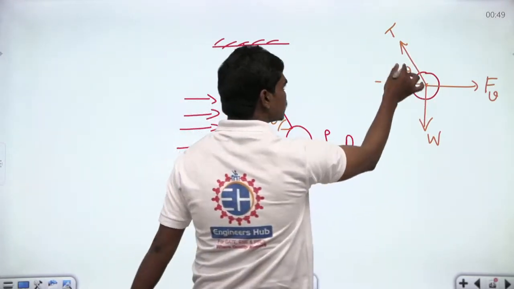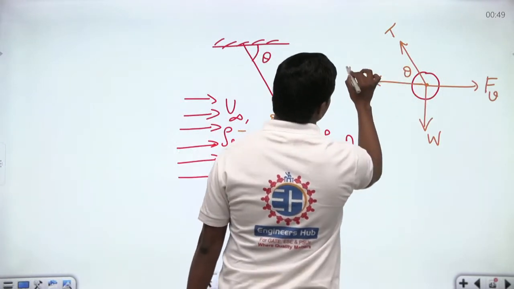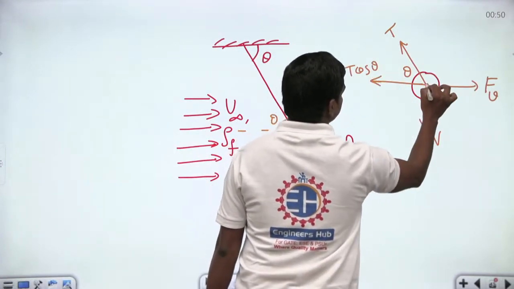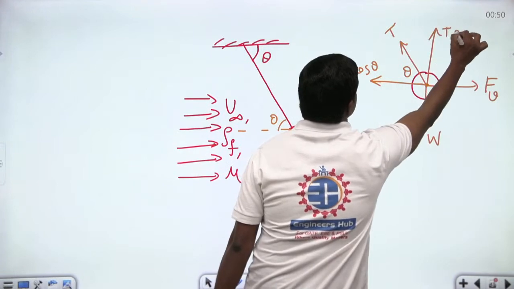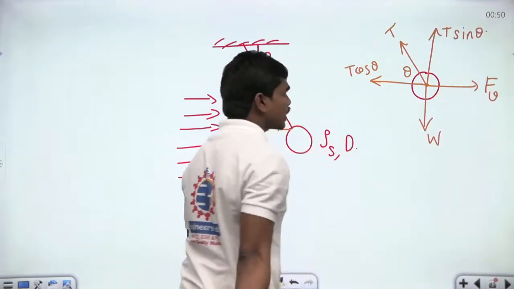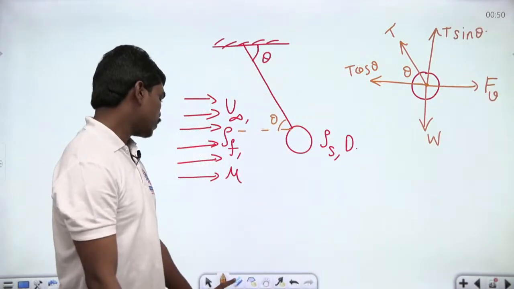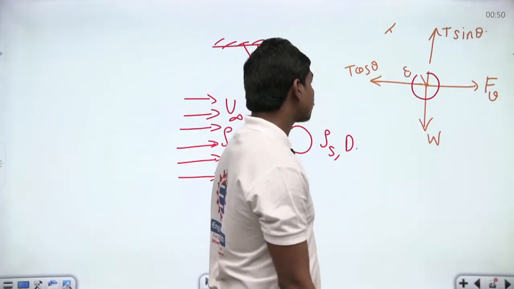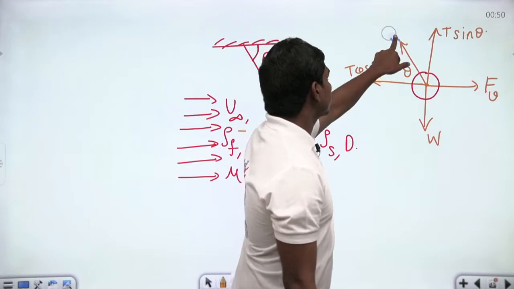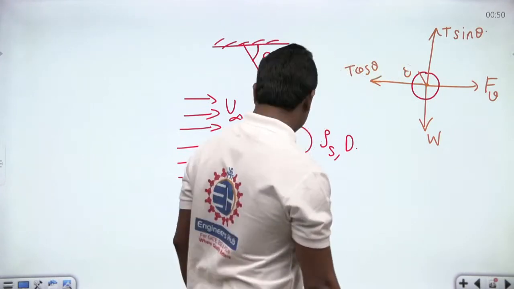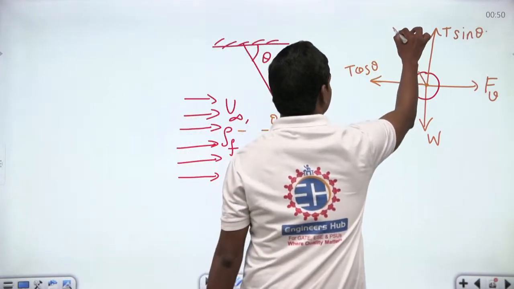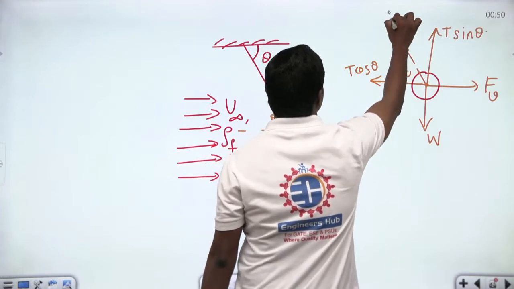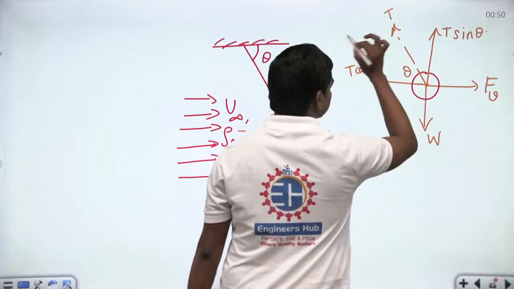Now, if you resolve T into components, we have T cos theta and here we have T sin theta. Correct? Let us draw this T in a dotted line because we have already resolved the components, and we need not consider it again.